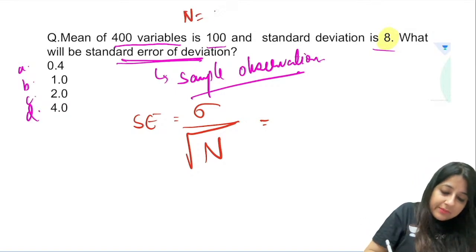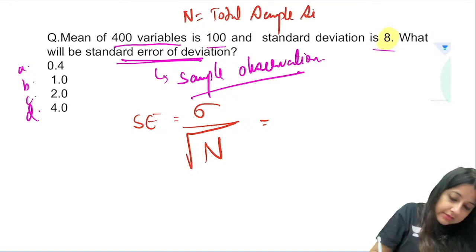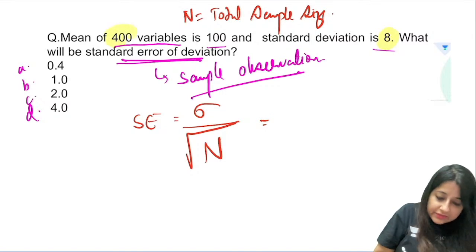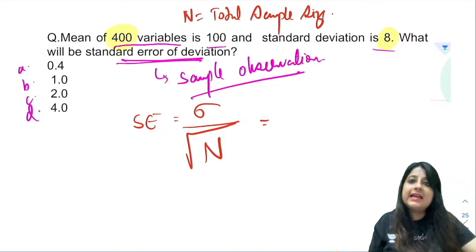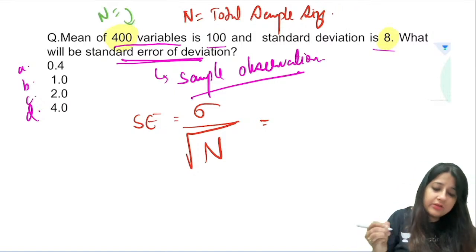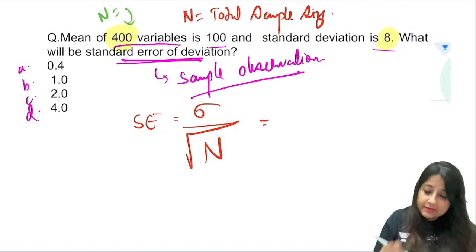Always remember, what is n? Total sample size. So what is n over here? N over here is 400, right? N is 400. This is the total sample. So standard deviation is 8, and you will do square root of 400, right?